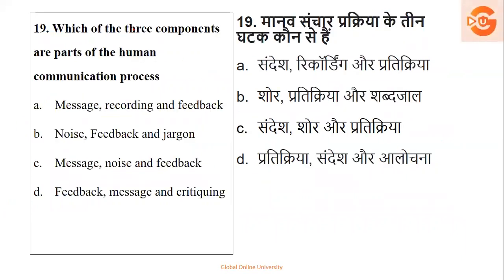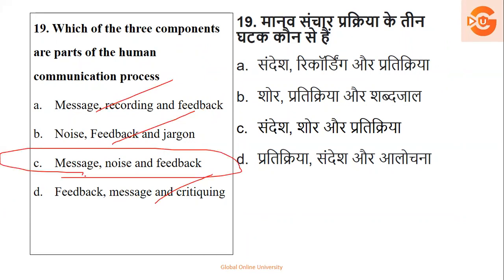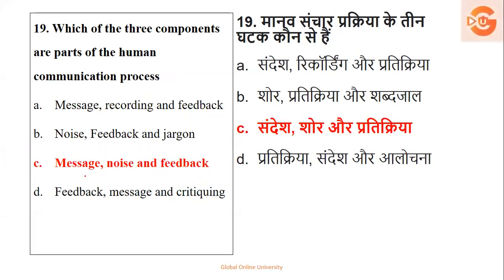Next, which of the three components are the part of the human communication process? Message, recording, feedback; noise, feedback, diagram; message, noise, feedback; feedback, message, critiquing. Now here you have studied this very well. Recording does not come in, diagrams we don't have, critics we don't have. So it is option number C. This also has to be very quick. So option number C is your right answer.